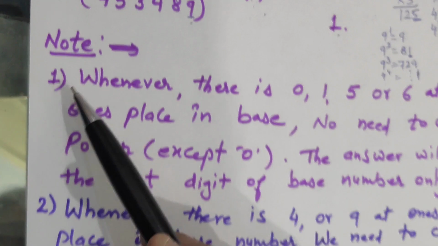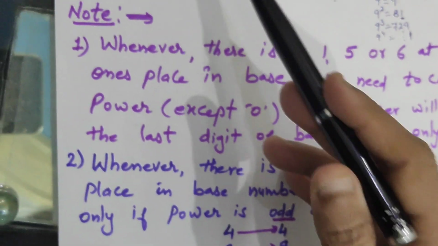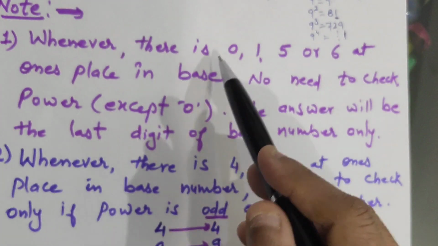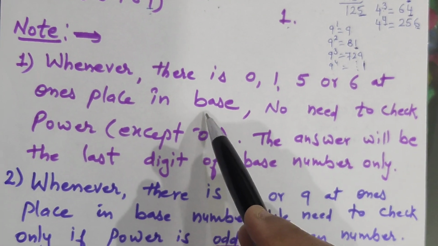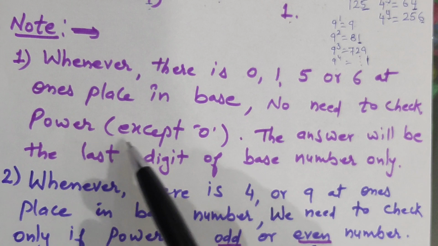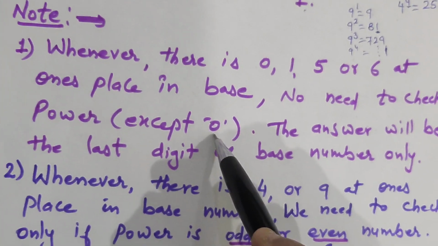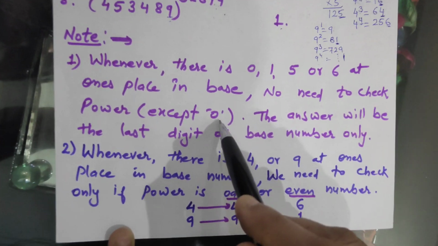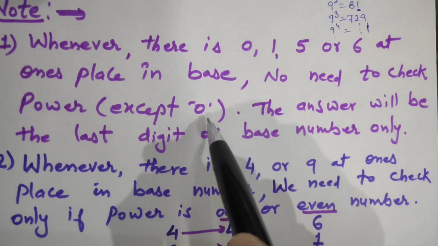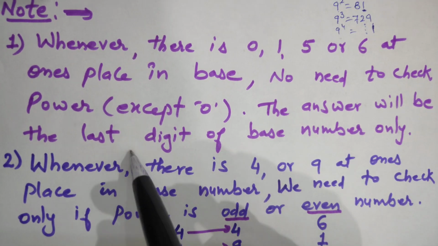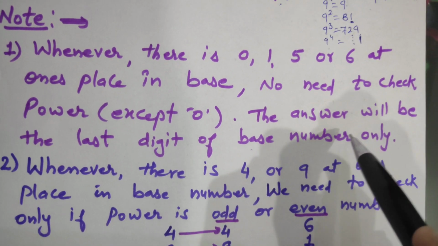So here are the notes. It is the same as what we discussed above: whenever there is 0, 1, 5 or 6 at the ones place in the base, there is no need to check the power, except for power 0. Why except 0? Because whenever 0 is the power of any number, my answer is always 1. Otherwise, the answer will be the last digit of the base number only.